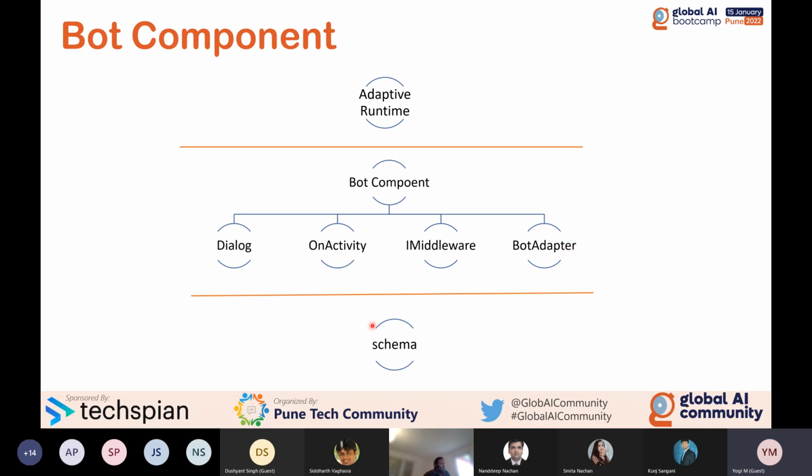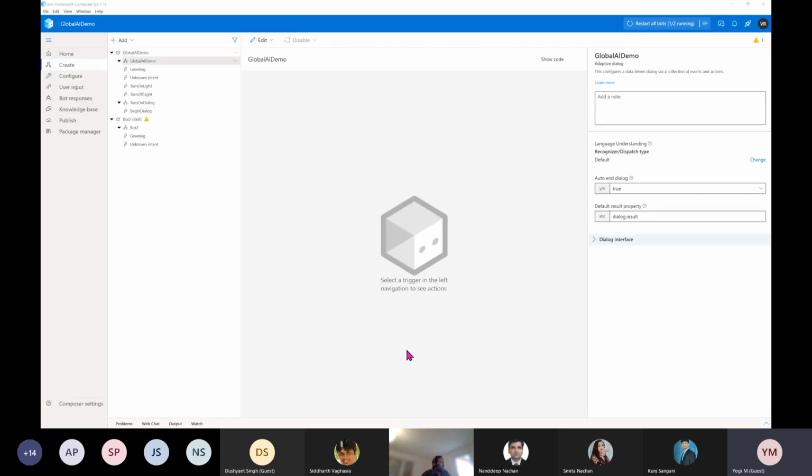And finally, the schema. Schema is very important in Bot Composer. Schema plays a major role in showing your component information in the Composer. You created a component, everything is fine, but you have to relate it. So I just go to Composer.